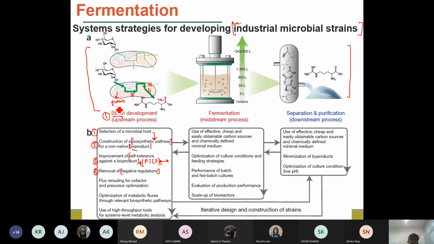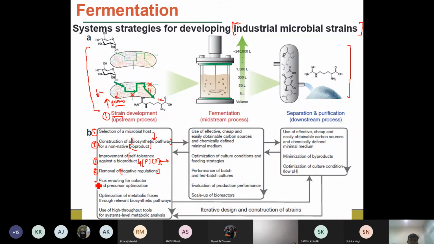If there are some genes which are responsible for the production of your targeted biochemical, we have to upregulate those particular genes. And if there are some genes which are responsible for the production of the byproducts which are not desirable, then we have to downregulate them, right? So we can upregulate or downregulate those particular genes within the microbial strain.